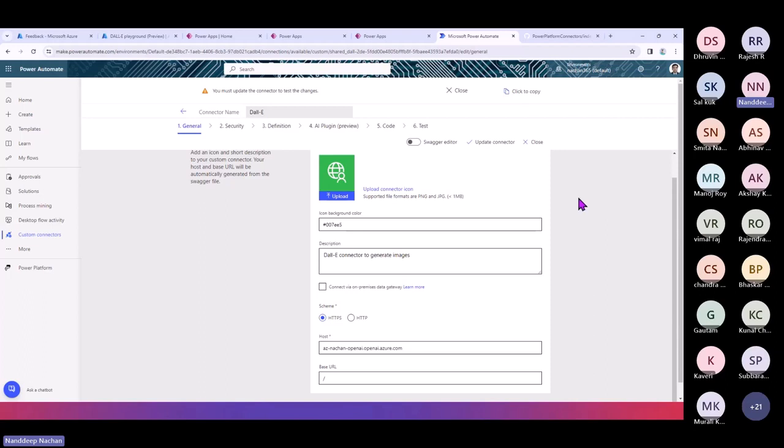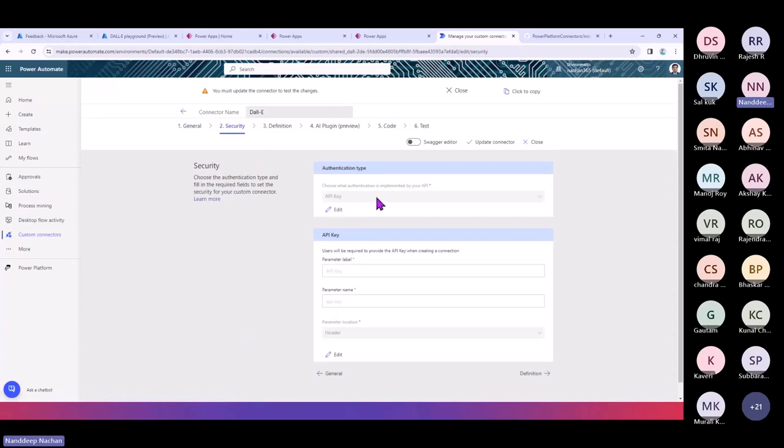All right, so with that, we have this custom connector where you can upload the connector. Again, this is the host API that you can choose. And then we do have security wherein you can give the authentication. Again, we do have an API key with which you are going to authenticate. All those details will be captured by your Swagger file. You don't need to redo that. You just need to make sure that all those details are captured correctly by your custom connector wizard, and you can go ahead.